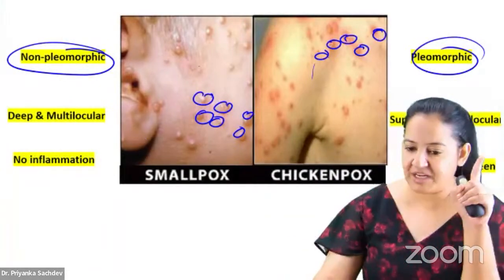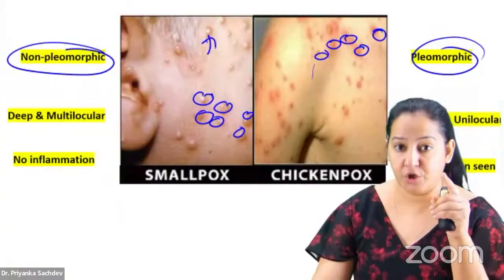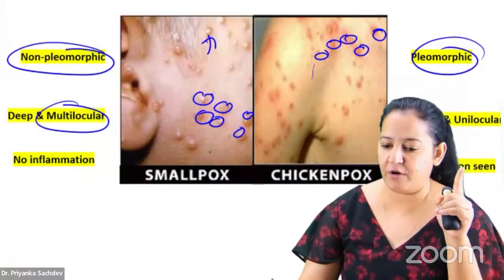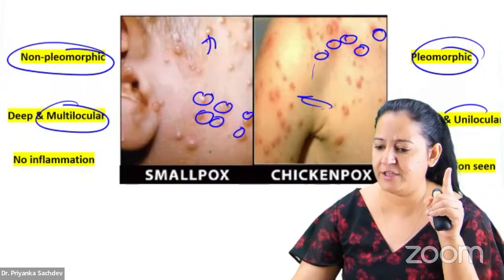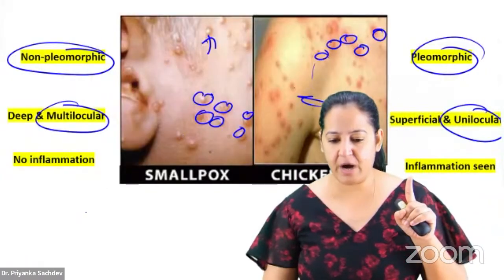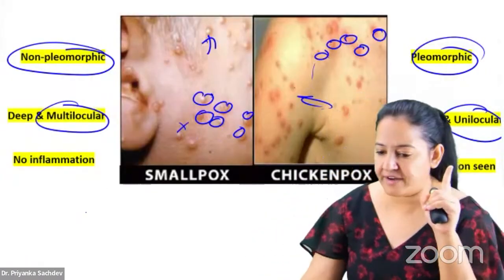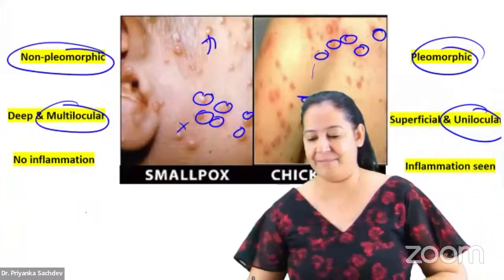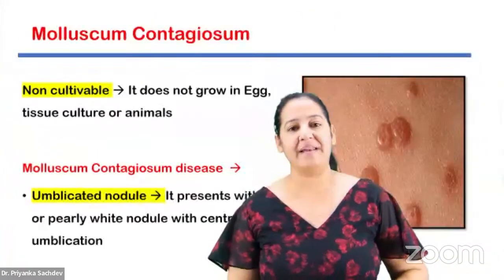If you rupture one of the rashes here, you will see it's multi-compartment and very deep. And if you rupture one of them here, you will see it's very superficial and unicompartment. Here around the rash, we can't see any inflammation. Here around the rash, you can see redness. The redness is the inflammation. So here inflammation is present. You get many questions on that.